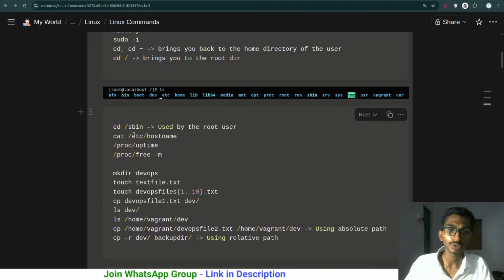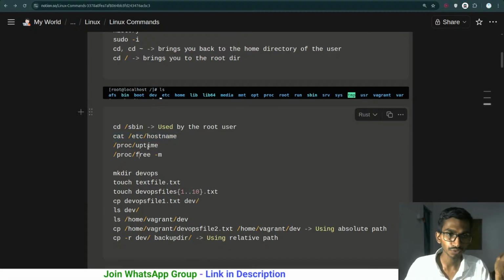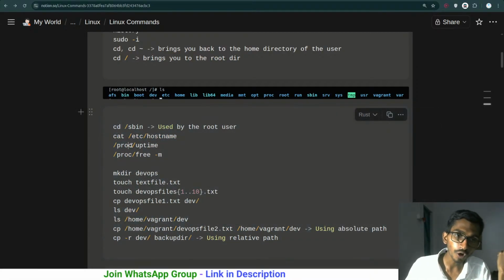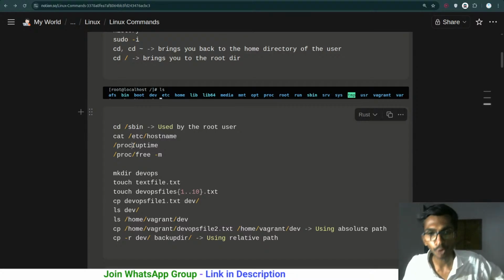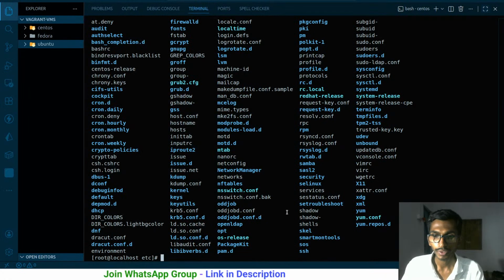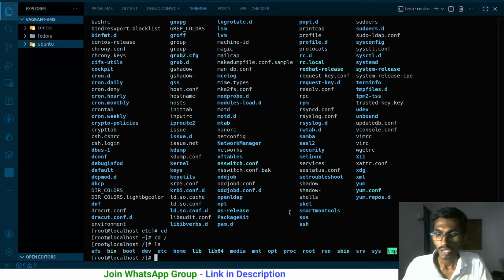Let's talk about these. So we already know what this hostname contains. By the way, right now it contains nothing, but ultimately it will be containing the host information. We can even enter the hostname. Proc uptime. So inside proc, ultimately what does this proc contain? The proc or sys folder contains the system information. System information in the sense all the things that are used by the system, or all the things that are provided by the system. So if I go to this root directory, first of all, cd /, ls, I have proc over here.